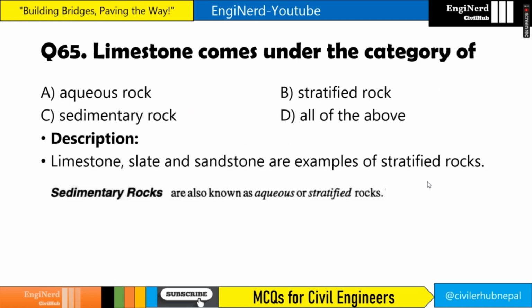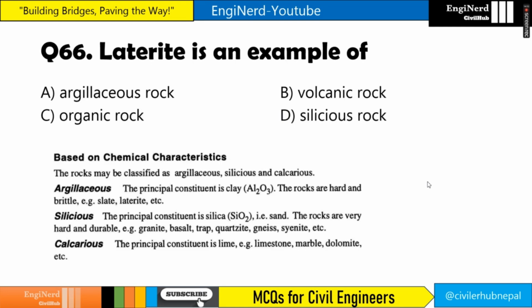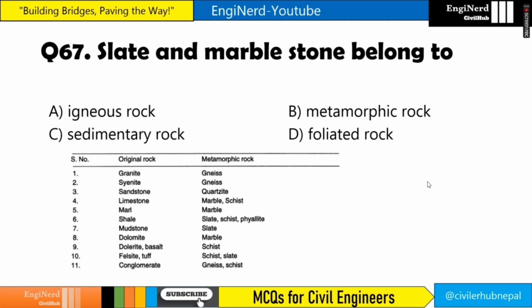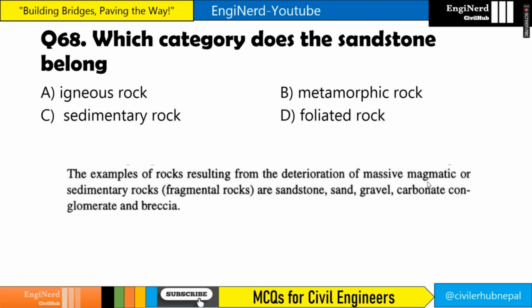Limestone comes under the category of what? Aqueous, stratified and sedimentary rock. They all are the same, so the answer is all of the above. Laterite is an example of what? Argillaceous rock, right? Laterite, slate, etc. are examples of argillaceous rock, which has clay as the main constituent. Slate and marble stone belong to what? Metamorphic rock. So the answer is metamorphic rock.